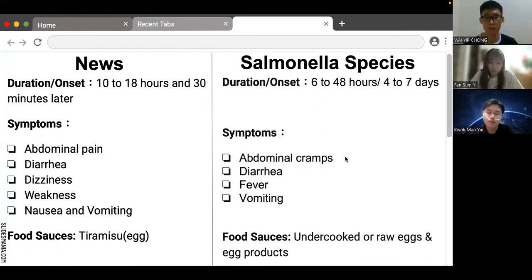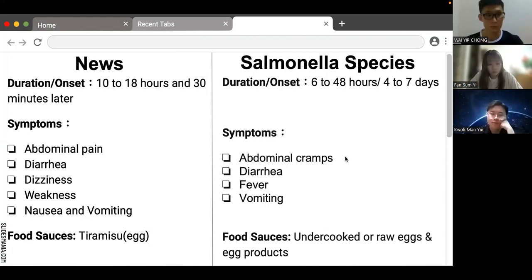According to the news, we can deduce that Salmonella species caused this type of food poisoning. The duration of Salmonella species is around 6 to 48 hours.